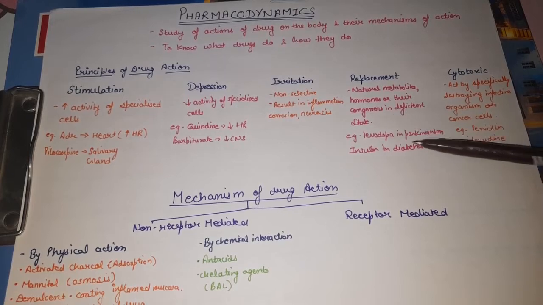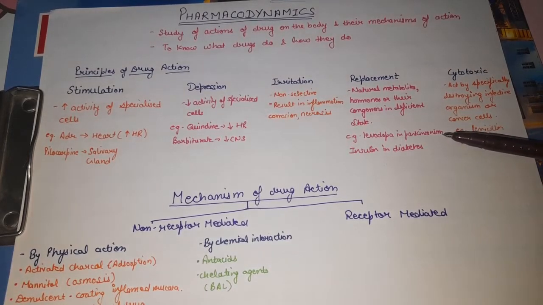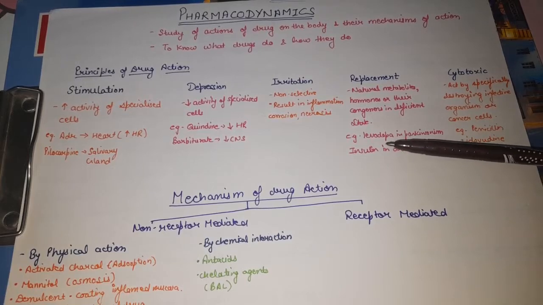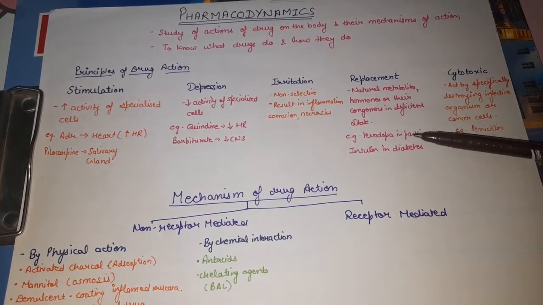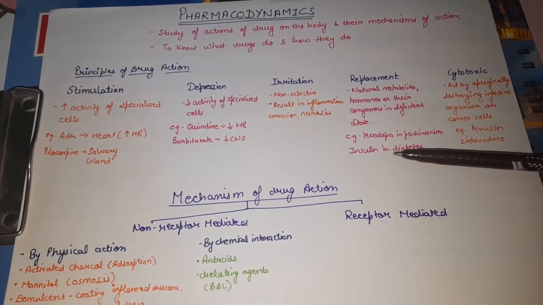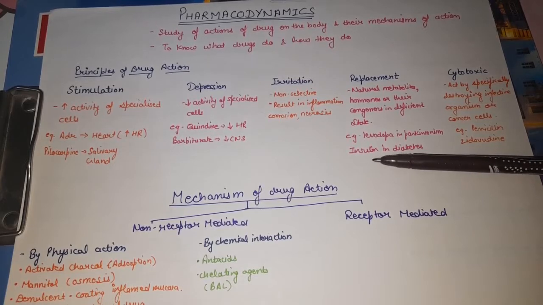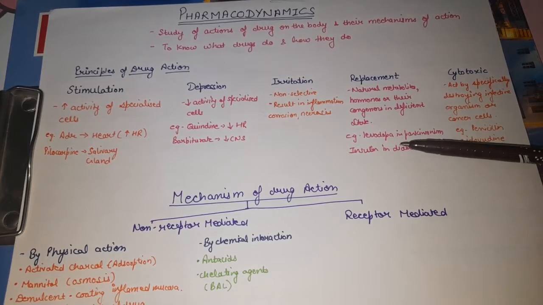For example, in Parkinsonism disease, there is a decreased level of dopamine. Dopamine is a neurotransmitter which is responsible for cognitive function, and in Parkinsonism cognitive functions are decreased. So we supplement levodopa from outside in the form of a drug and it acts like the natural metabolite dopamine. Next, in diabetes, there is a decreased level of insulin, so we give insulin from outside and it acts as a replacement of the natural insulin.